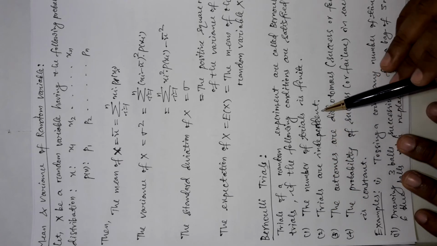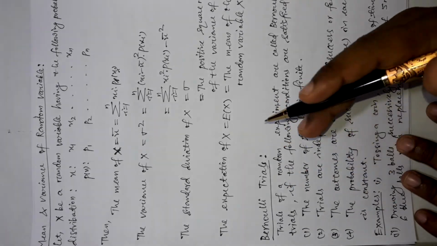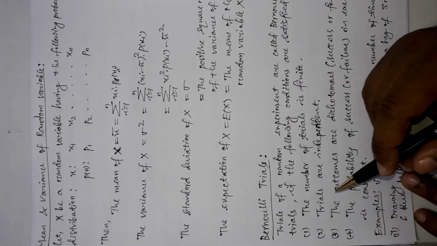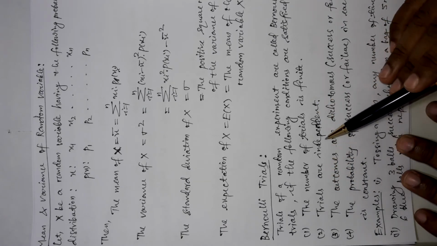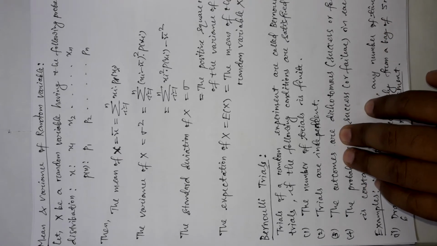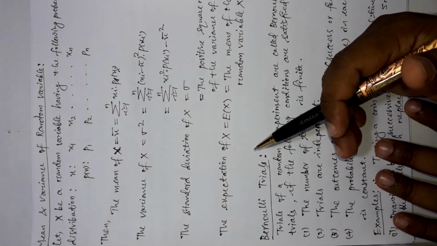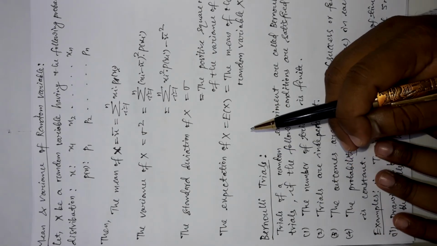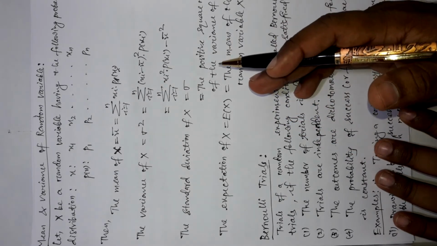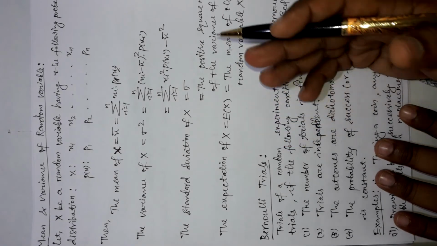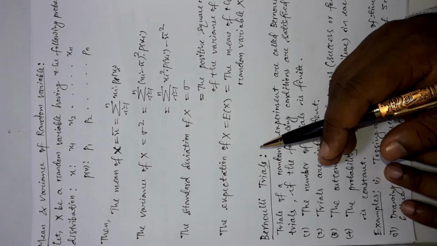Secondly, the trials are independent of each other. That means the result of one trial should not affect the result of the other trial. For example, if we are tossing a coin and we get a head in one trial, that doesn't mean it will affect the result of the second trial. In the second trial also we can get either a head or a tail. It doesn't depend on the result of the first trial.